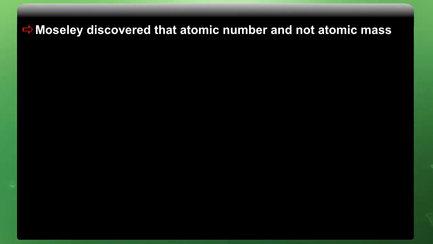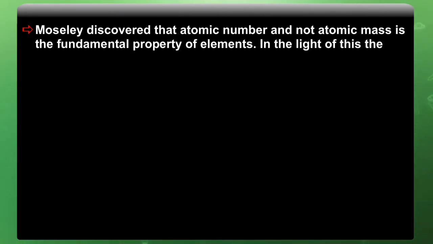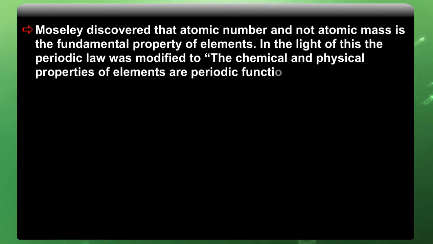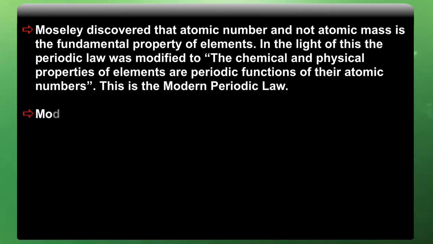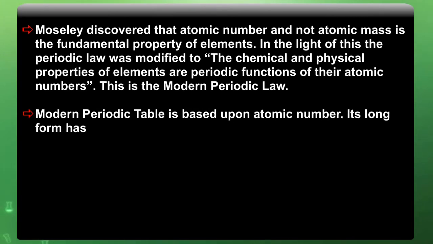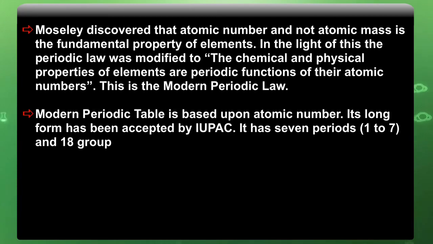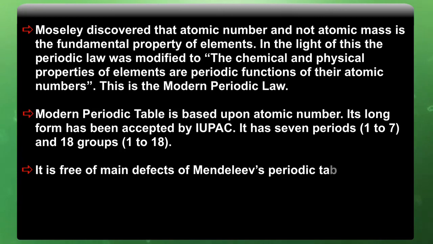Moseley discovered that atomic number, and not atomic mass, is the fundamental property of elements. In the light of this, the periodic law was modified: the chemical and physical properties of elements are a periodic function of their atomic numbers. This is the modern periodic law. The modern periodic table is based upon atomic number. Its long form has been accepted by IUPAC. It has 7 periods, 1 to 7, and 18 groups, numbered from 1 to 18.